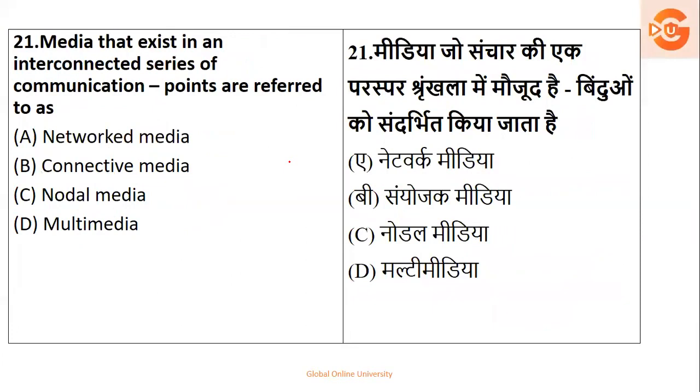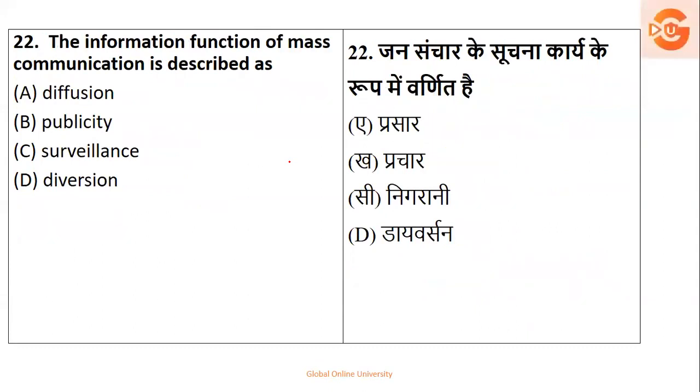Next. Media exist in an interconnected series of communication. Points are referred to as interconnected when they are connected to each other in the form of a network, in the form of a chain. So is it network, connectivity, nodal, or multimedia? So it is networked. Okay, interconnected. See, the word itself is hidden in the question. So interconnected is called what? Network.